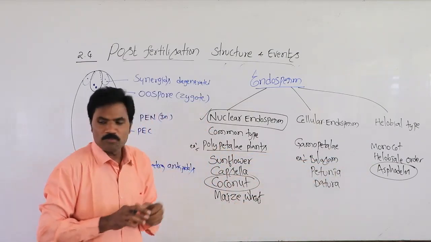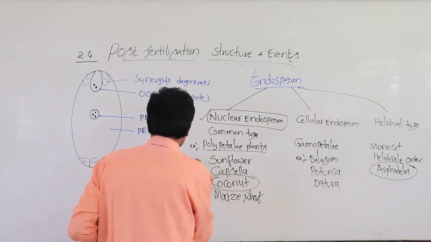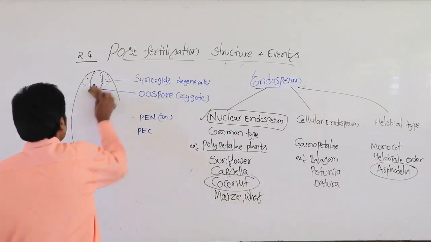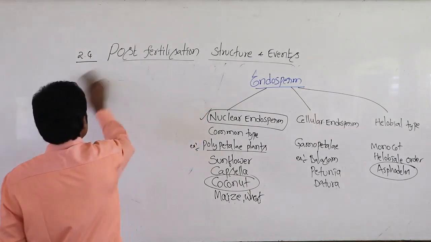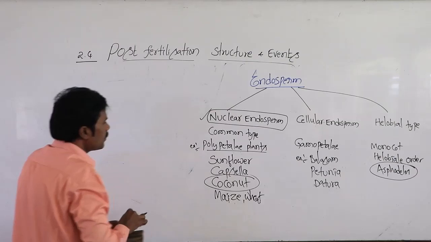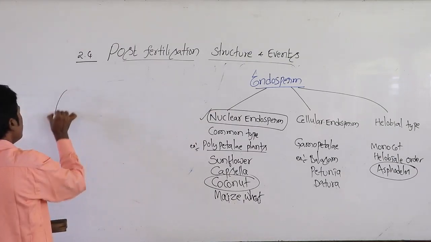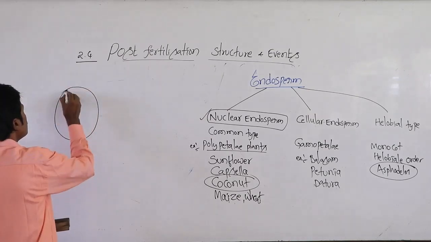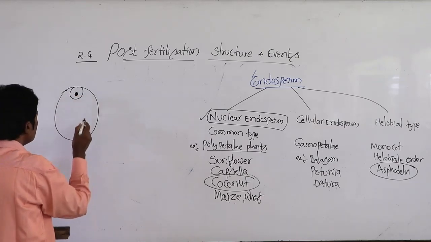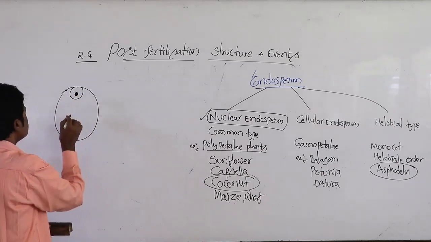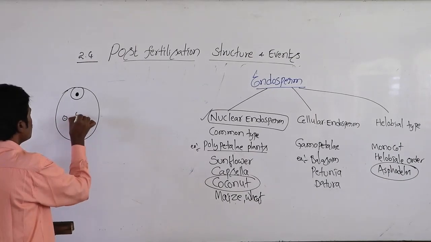If you observe the nuclear type of endosperm, here it is very simply observable. In this nuclear type, this is the embryo. This is the embryo. Inside, that is the free nuclear endosperm.